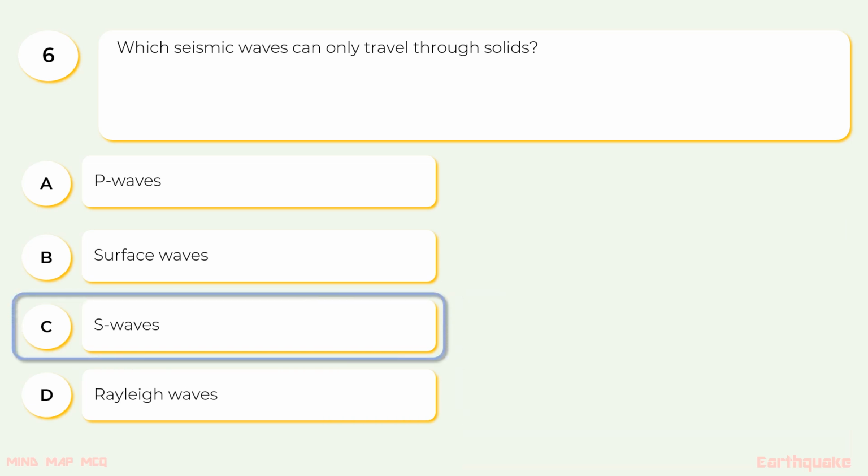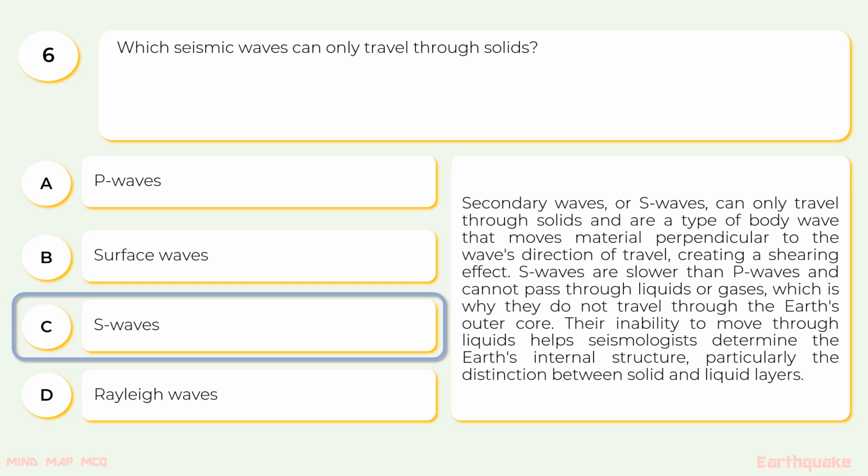Secondary waves or S waves can only travel through solids and are a type of body wave that moves material perpendicular to the wave's direction of travel, creating a shearing effect. S waves are slower than P waves and cannot pass through liquids or gases, which is why they do not travel through the Earth's outer core. Their inability to move through liquids helps seismologists determine the Earth's internal structure, particularly the distinction between solid and liquid layers.